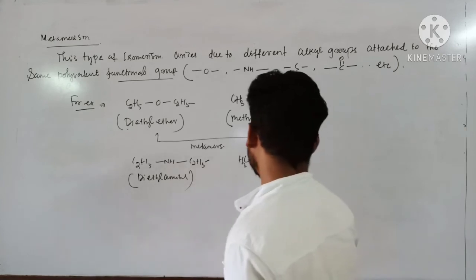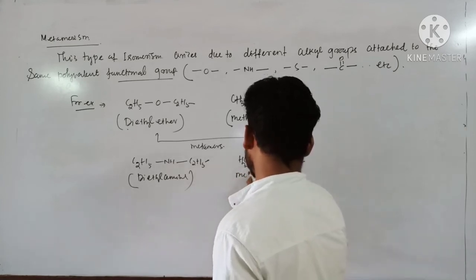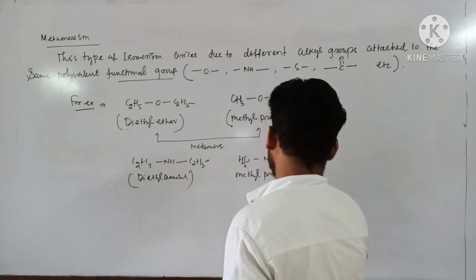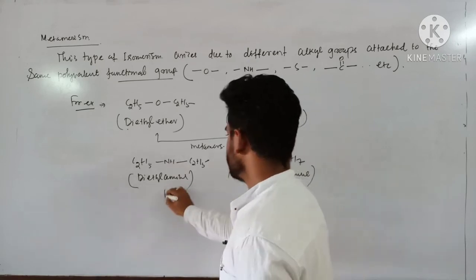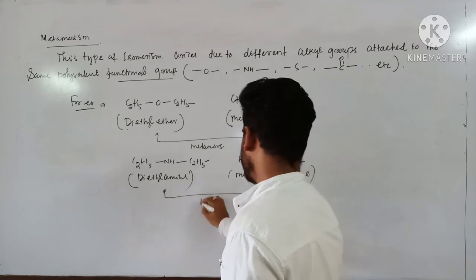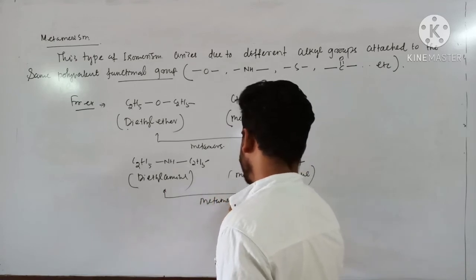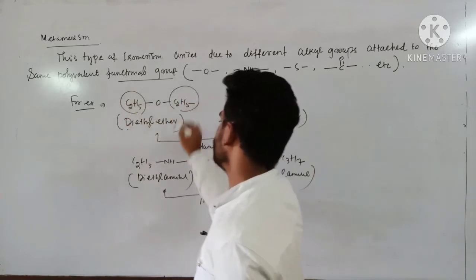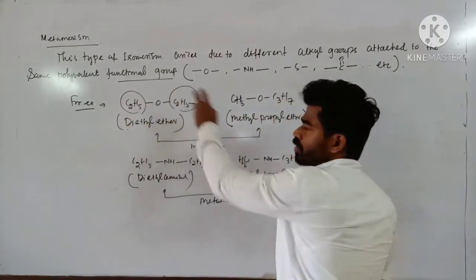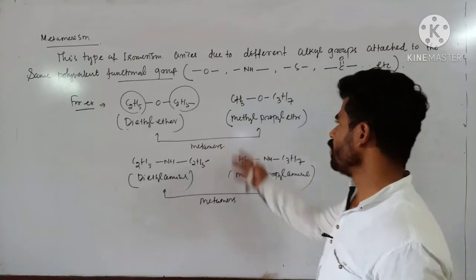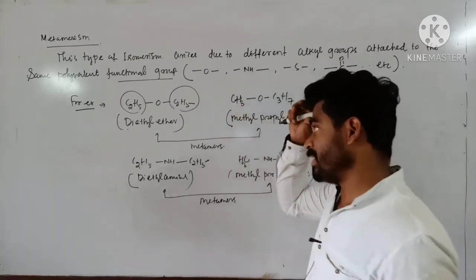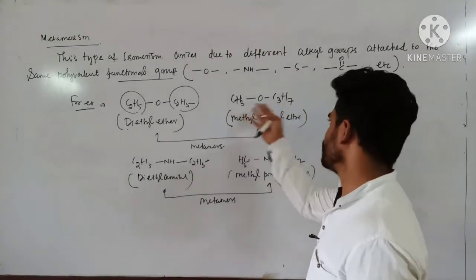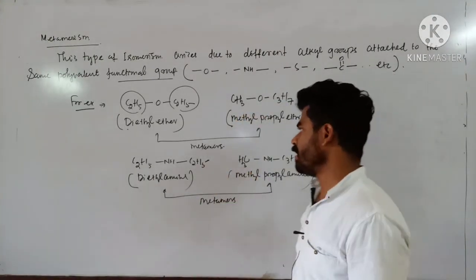So this is methyl propylamine. So these two are, again I can say, metamers. You see, they only differ in the alkyl group. There are two ethyl groups attached to the polyvalent nitrogen atom, but right now the shape and size, or you can say the mass, of the alkyl groups is different here. This is a methyl group, propyl group. Similar in this case also.